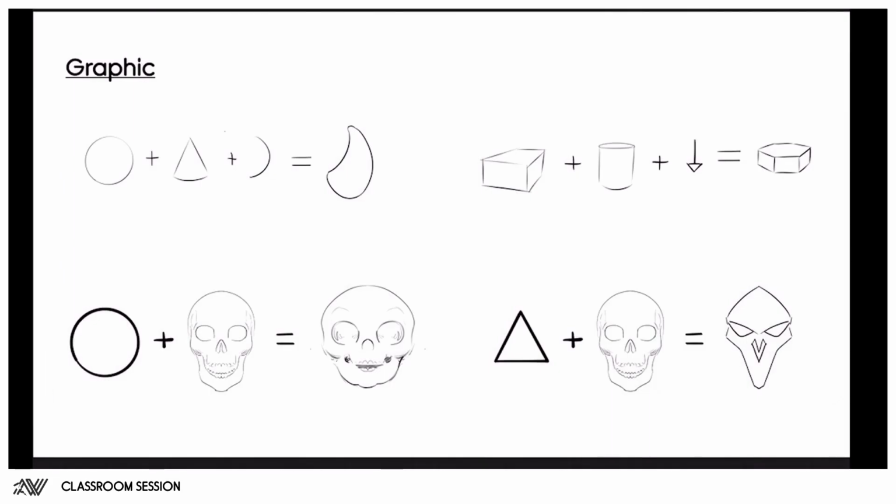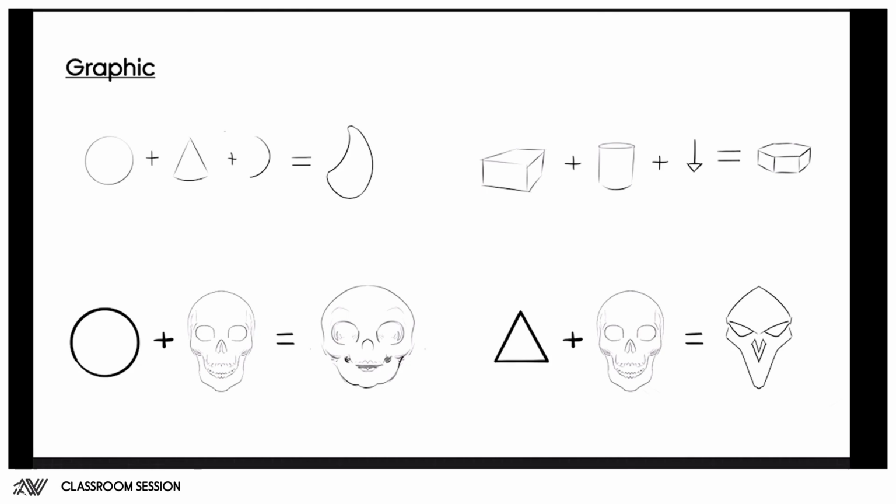Right, so as you saw with Gengar, there is a combination of shapes being used in order to effectively communicate the intent of the design and also create a coherency in the world that we're designing for. And we can do that graphically, but we can also do that with symbols. As you've seen in the video that I showed you, you can make a combination of just graphic shapes, where you have circular and triangular shapes with a bent manipulation to create something, or the box, the cylinder, in a skew. And if you don't know about this shape manipulation, be sure to check out Classroom 1 and 3, where I talk more in depth about shape manipulation.